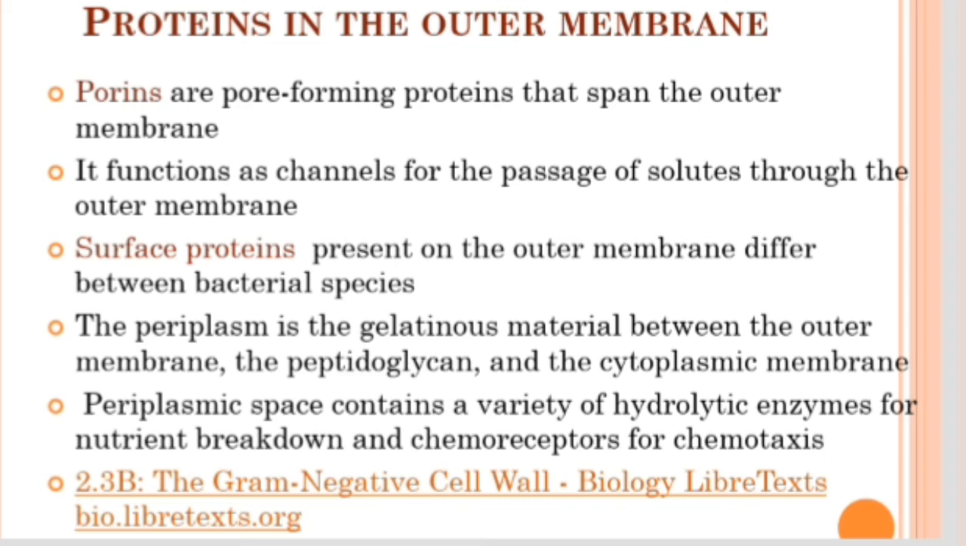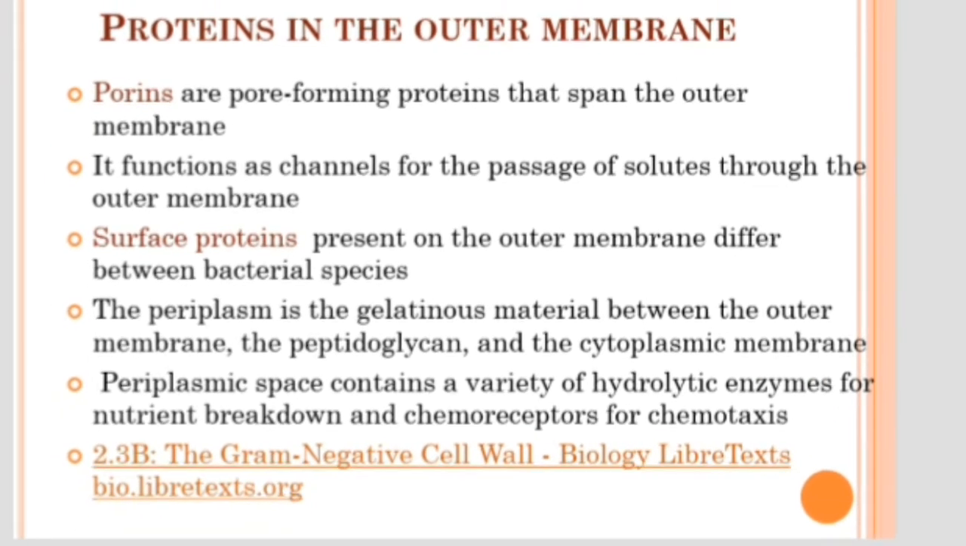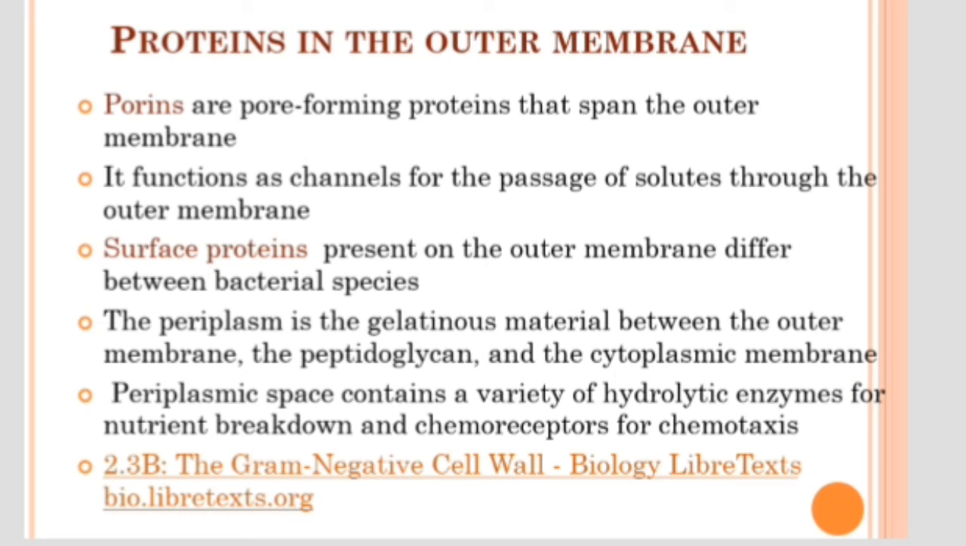The last is the proteins present in the outer membrane. We have mentioned two types of proteins, porin proteins and surface proteins. Porin proteins are pore forming proteins that span the outer membrane, acting as channels for the passage of solutes through it. The surface proteins are unique to bacteria and differ from one bacterial species to another, so they help in the identification of bacterial strains. These are all about the outer membrane structure of gram negative bacteria.